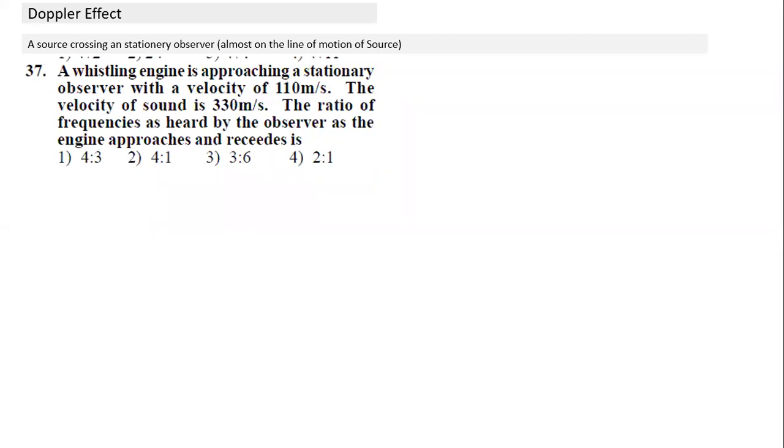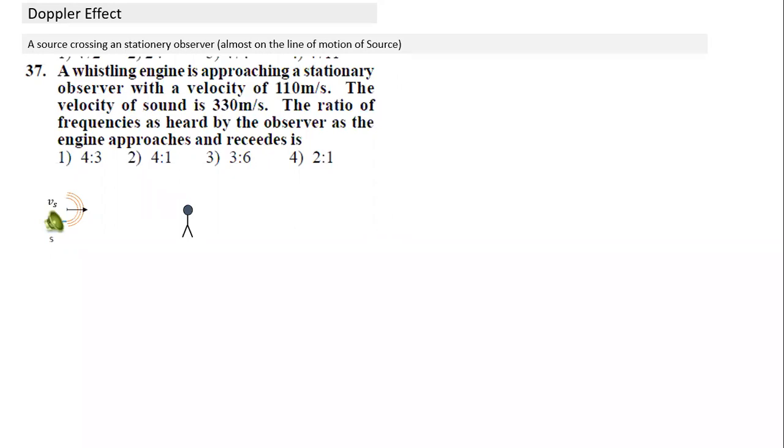So what is the ratio of frequency? How would you calculate here? There are two frequencies involved. In one case the engine is coming towards you, the engine being the source. In one case the source is approaching the observer, and in the second case the source is moving away. So two cases, the frequencies will be different and we need to find those frequencies.